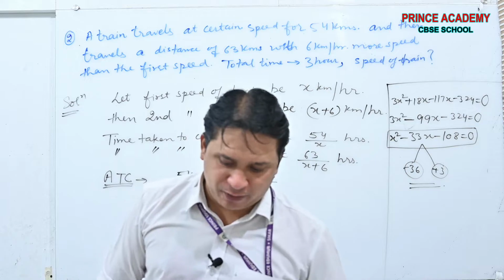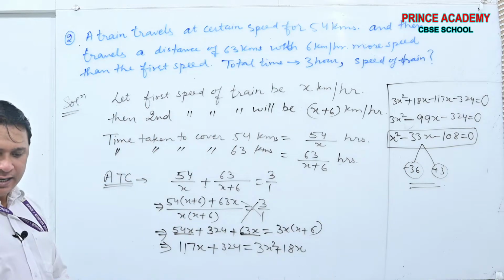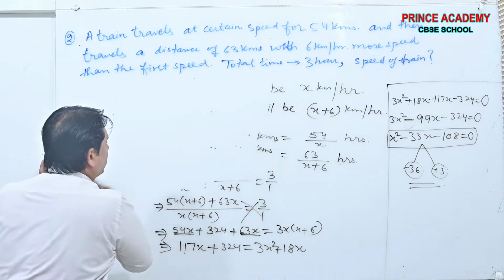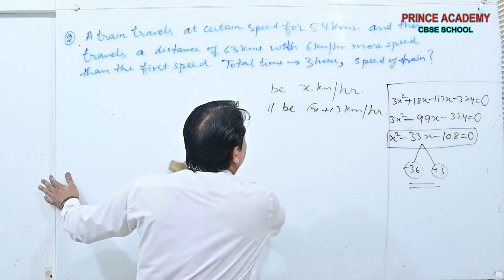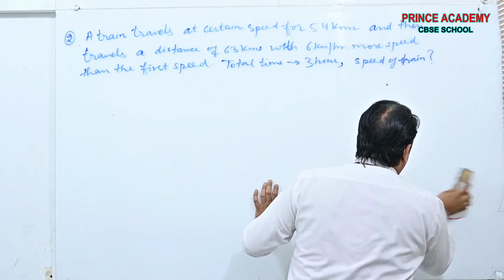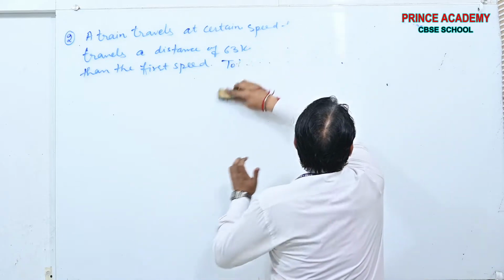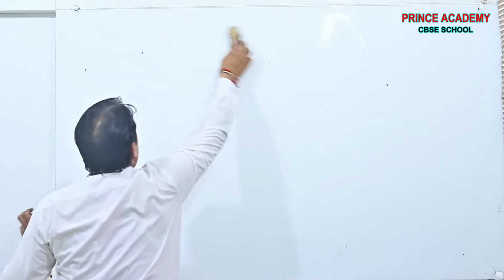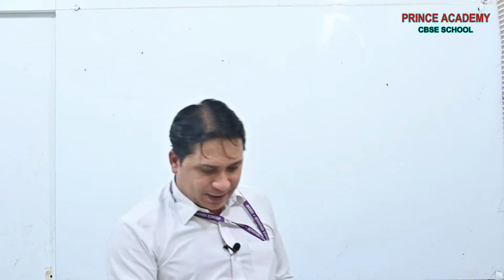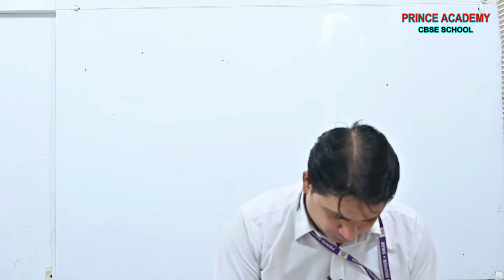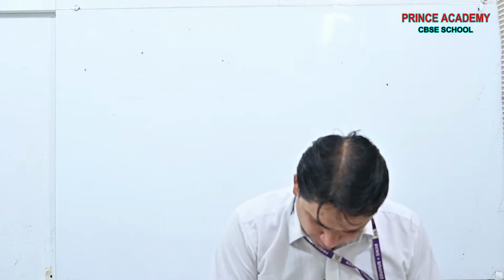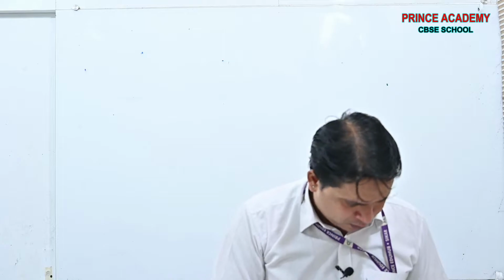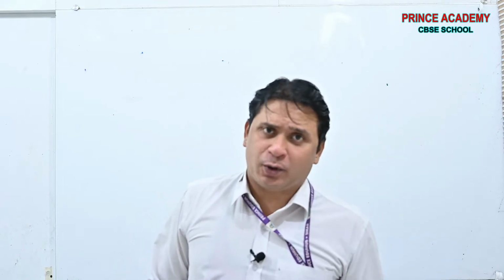Take the screenshot so that we can move further. Done? It was so simple. Because beta, questions based on speed and time we are going to discuss here are very simple. Just once you have command over them, no one can stop you to score 100% in this type of questions. Okay. You want me to do one more sum of this type? I think it's enough. Speed and time questions are done now.